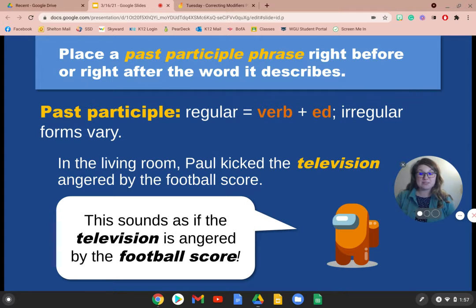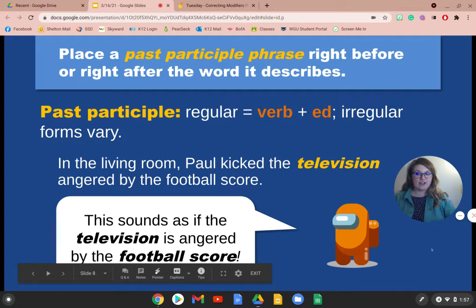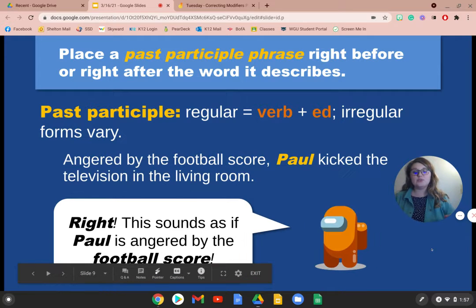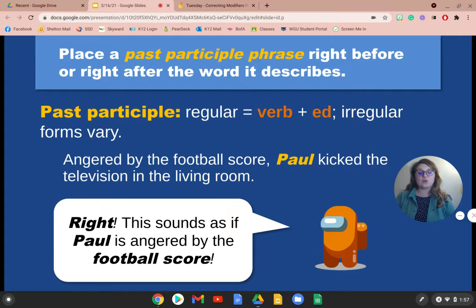This sentence is a misplaced modifier because it sounds as if the television is angered by the football score, which we know televisions can't get angry. But we want to say that Paul is angry. So we're going to change it to: angered by the football score, Paul kicked the television in the living room. This is a correct way of saying the sentence because it sounds as if Paul is angered by the football score, which can happen, where a TV cannot be angered.